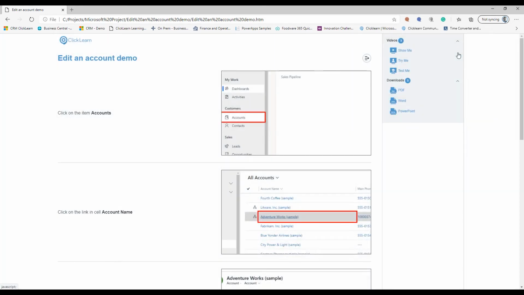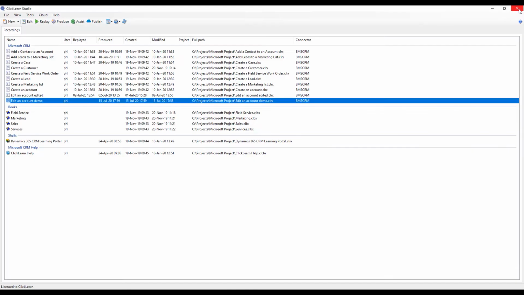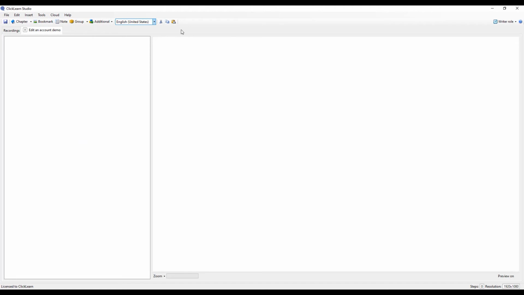Now, these are the 7 different formats and how they support the different learning styles of your end users. But one thing is to know how to go through the process. Another thing is to understand the process. So we need to add more value to our process, and very easily we can do that. By going back into ClickLearn and going to the editor, I can very easily structure my process.